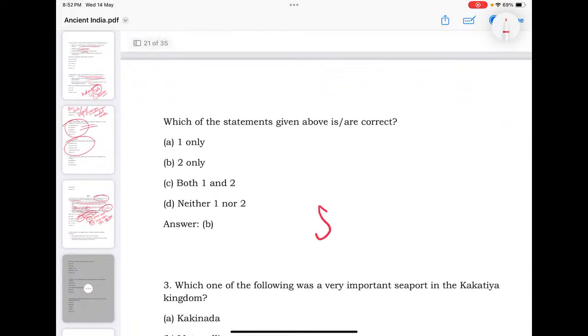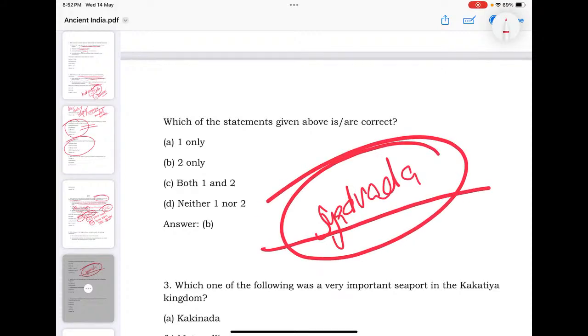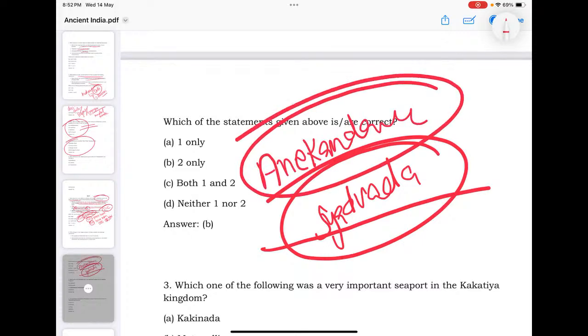For example, there is Syadvada. Can you comment whether Syadvada is a philosophy of Buddhism or Jainism? Similarly, there is Anekantavada. These are schools of philosophy. Syadvada is the philosophy of maybe or might be. All judgments are conditional. Anekantavada says truth, reality must be judged from multiple points of view.